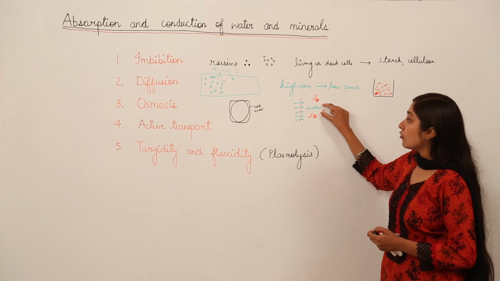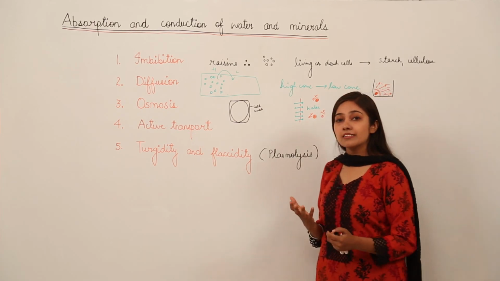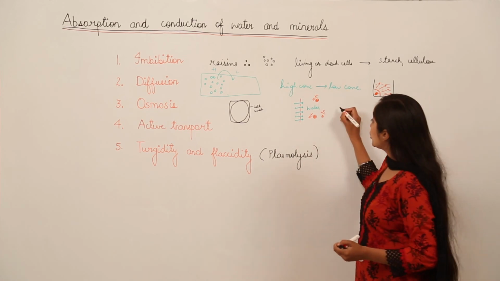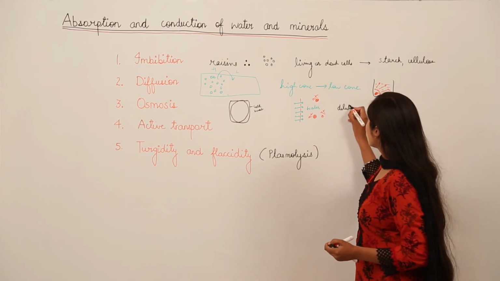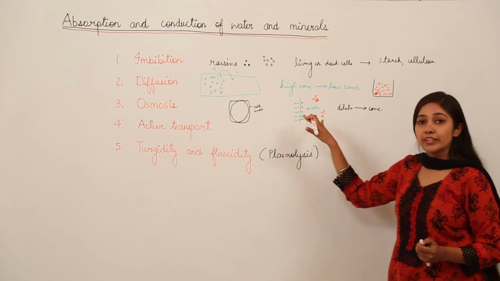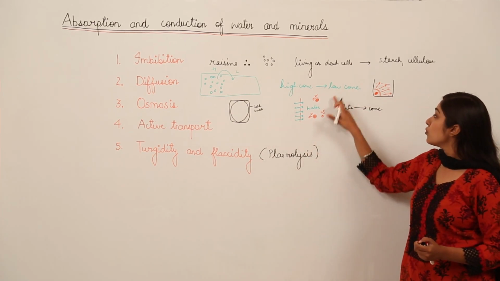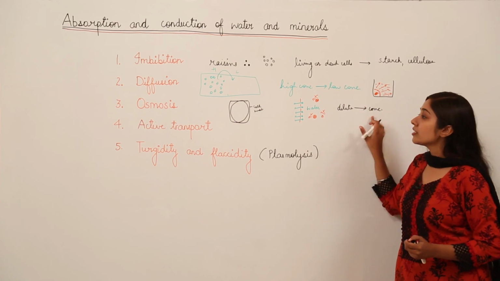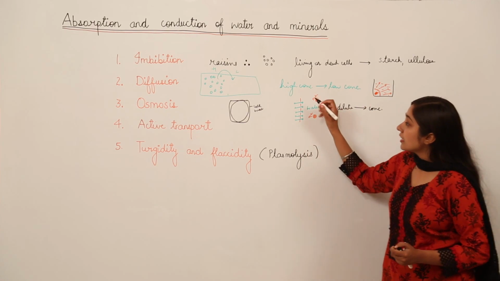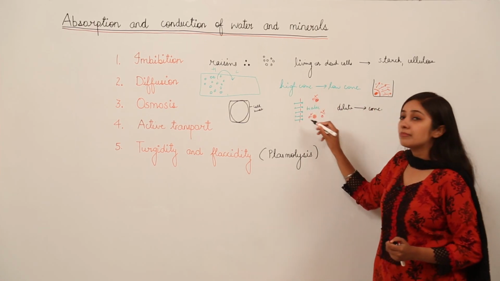Wherever the water molecules are large in number, that is the region of their high concentration. It means the movement of water molecules from a dilute solution to a more concentrated solution is known as osmosis, and here one important factor is the presence of the semi-permeable membrane.